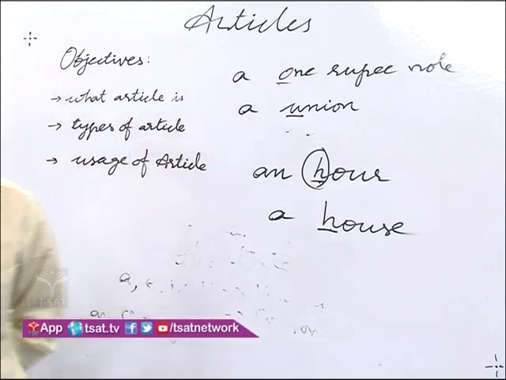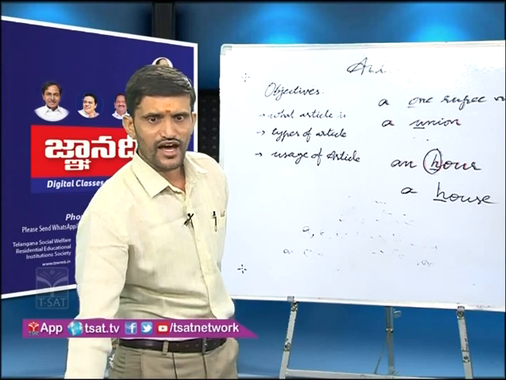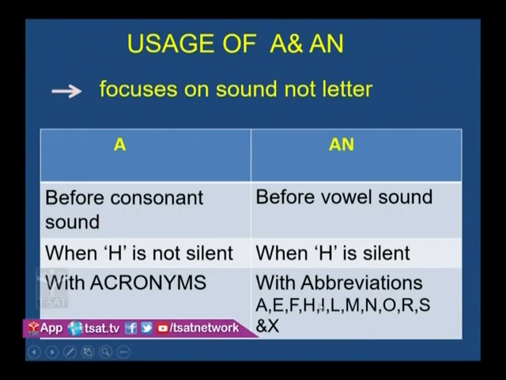So here like that there are abbreviations. Look at the slide.